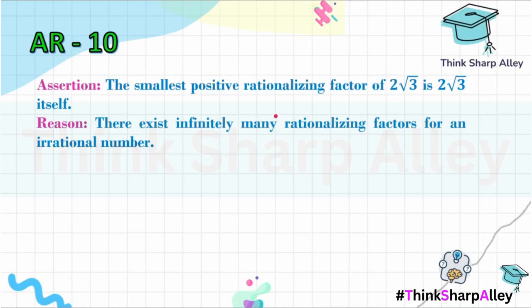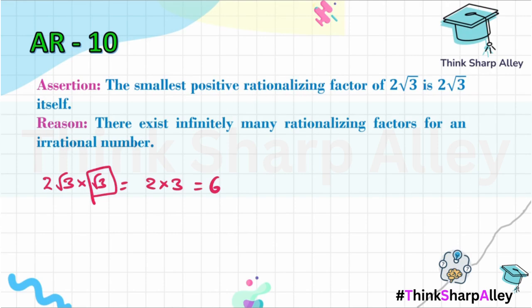That's what makes this question conceptual and tricky, because to rationalize 2 root 3, we can just multiply with root 3. 2 root 3 multiplied by root 3 gives us 2 into 3, which is 6, which is a rational number. So here root 3 is the rationalizing factor and it is smaller than 2 root 3. So 2 root 3 is not the smallest positive rationalizing factor of itself.